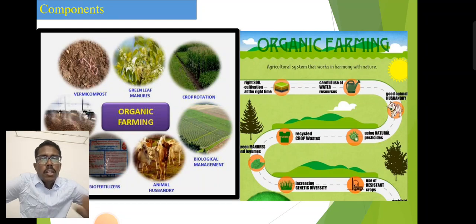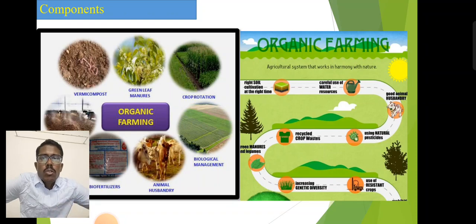Next, animal husbandry is an integral part of organic farming. We can use natural pesticides. The cow manure, inputs and byproducts of the cows can also be used for pesticide protection and in recycled crop waste. So it is a very important case of organic farming.